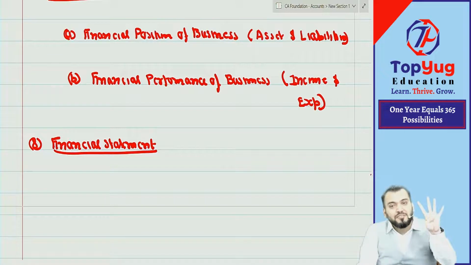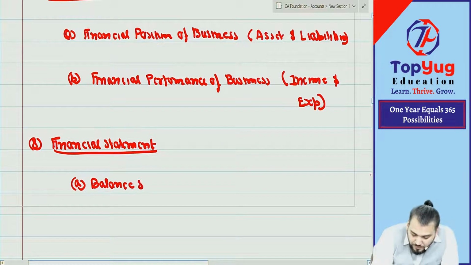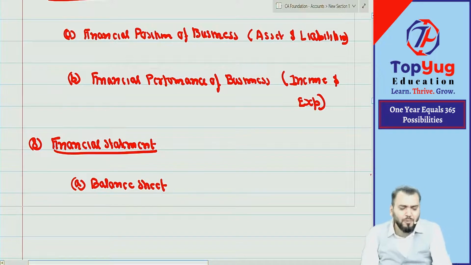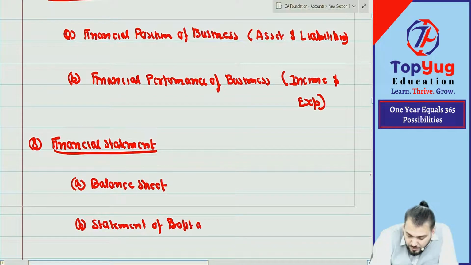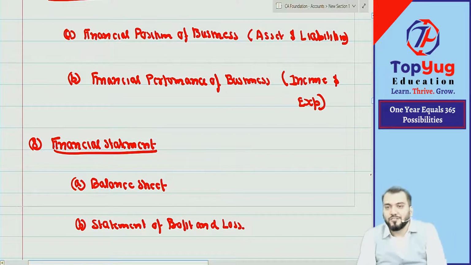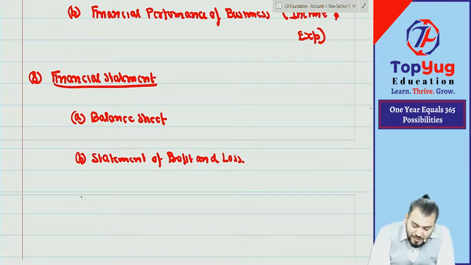So how many financial statements are there? Four. First is the balance sheet. I hope you all know about the balance sheet. Second is the statement of profit and loss. You can also call it the profit and loss account, the PL account. Understood?